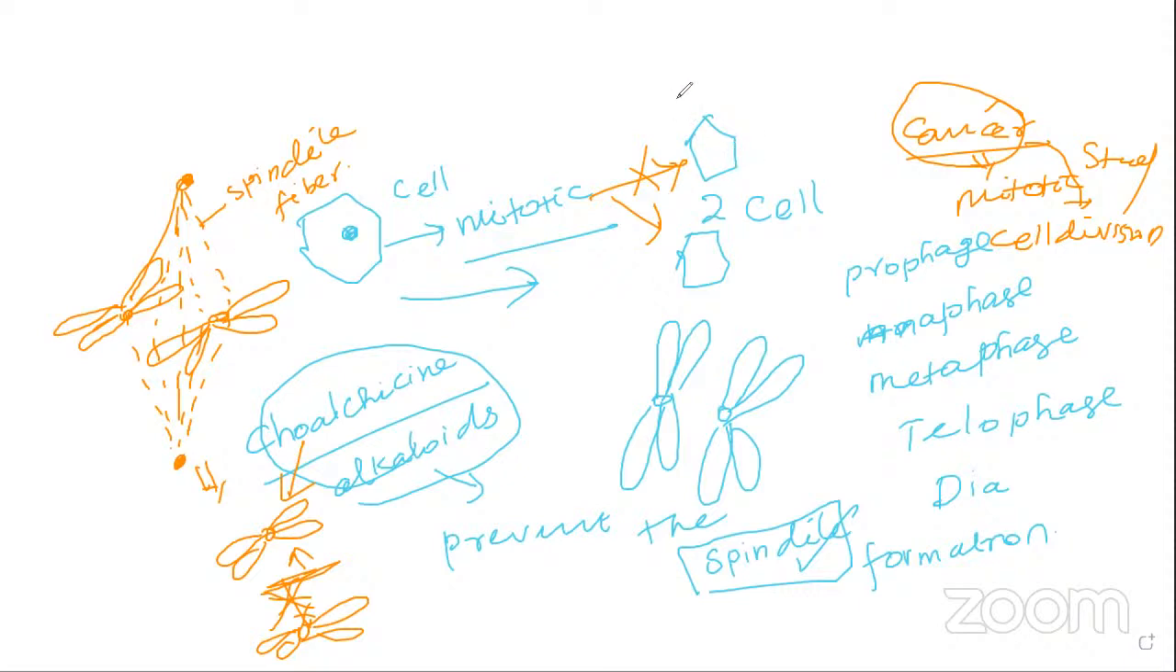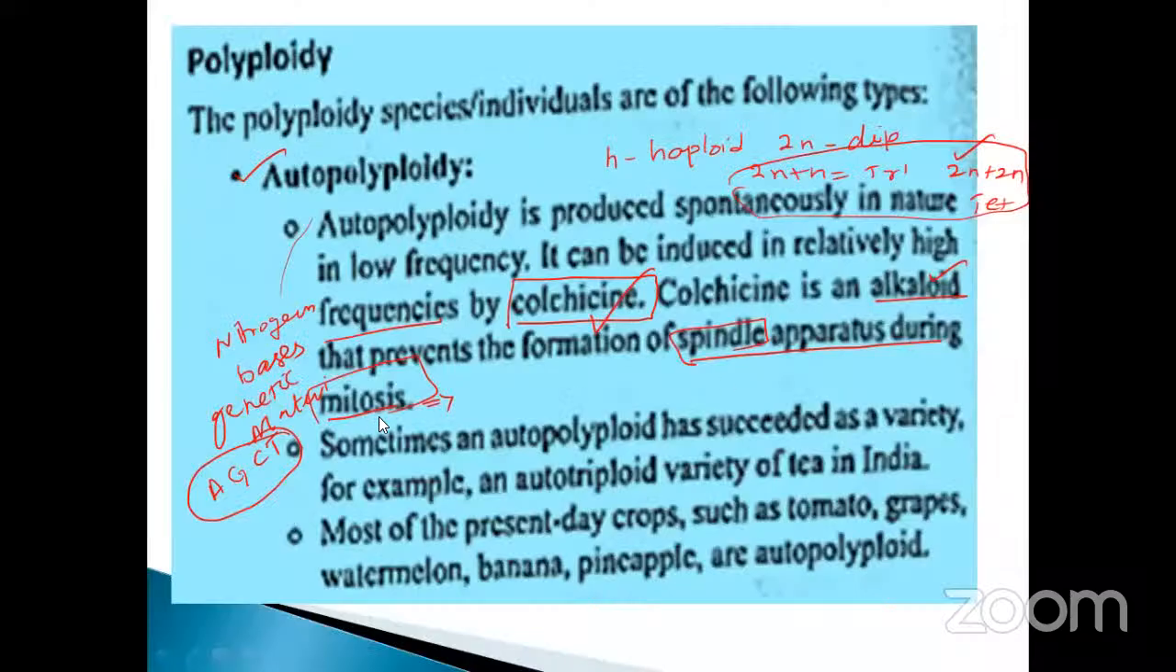Isn't it, my dear? So that is the process given here. But the next one, see this one. The colchicine affects the spindle apparatus. Sometimes autopolyploidy has succeeded, for example the autotetraploid variety of tea in India. So this is also very, very important. Let us discuss: most of the present day crops such as tomato, grapes, watermelon, banana, pineapple are autopolyploids.